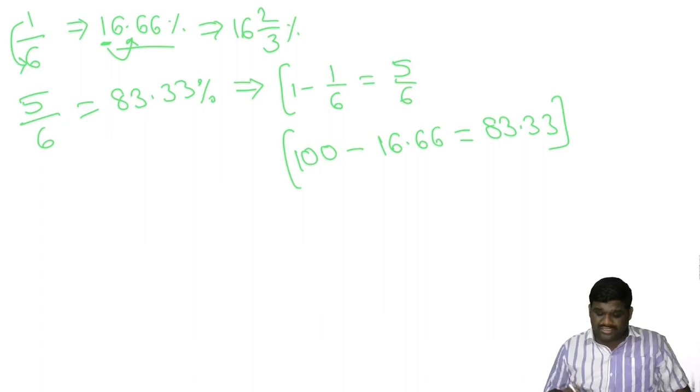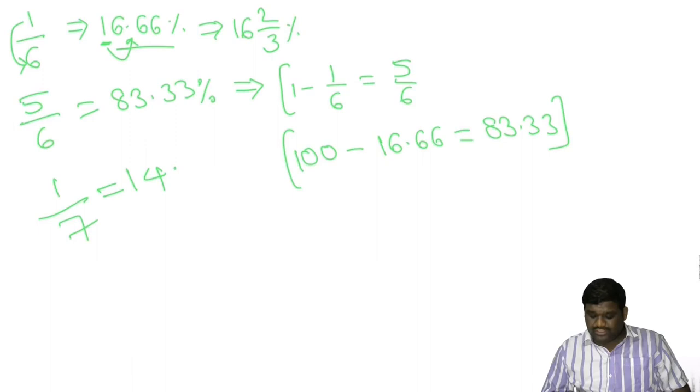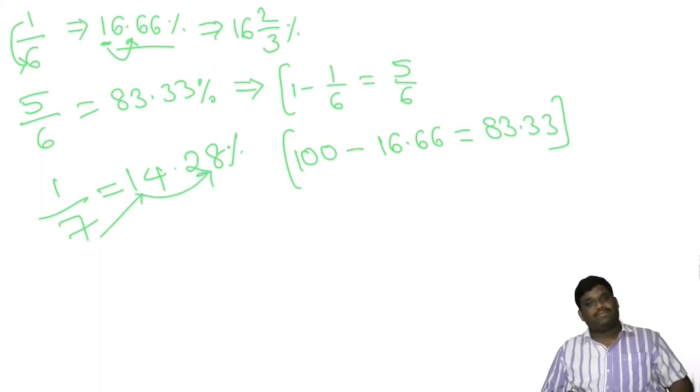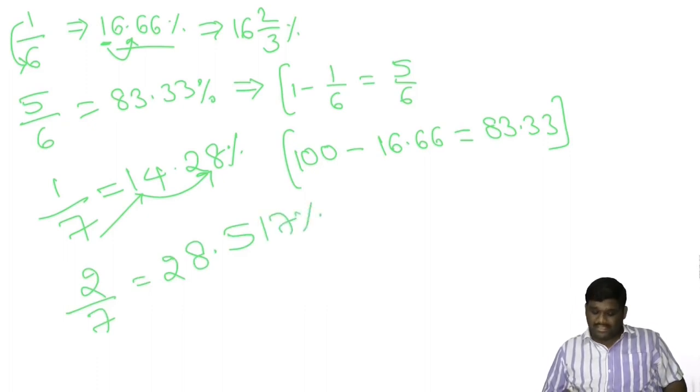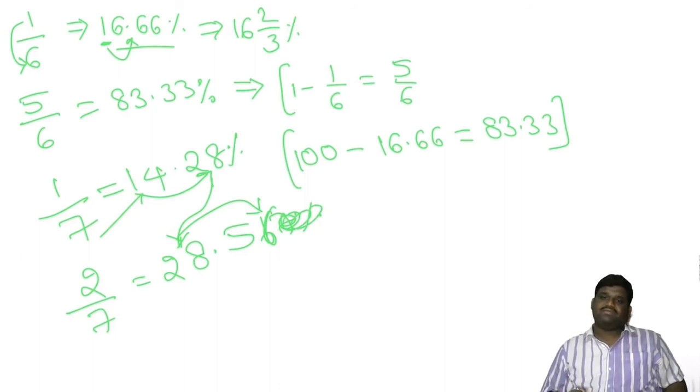Now coming to the next one, 1 by 7. 1 by 7 is nothing but 14.28%. 7 twos are 14, 14 twos are 28. Coming to 2 by 7, it will be 28.57%, or take 28 as it is, 28 into 2 is 56, so you can take directly 28.56% also, no issue.